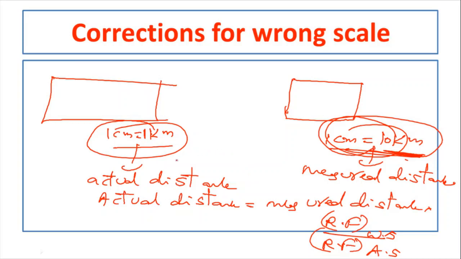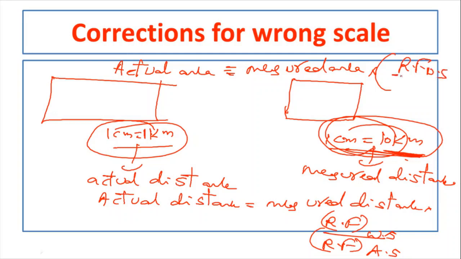Sometimes we have to determine the area also. In that case, actual area equals measured area into, for this factor, that means RF of wrong scale divided by RF of actual scale, you have to consider the square. So RF of wrong scale divided by RF of correct scale whole square you have to take. Like this you will determine the actual area. So this is about the corrections for the wrong scale. With this the first chapter is completed, and in the second chapter we will see chain surveying.